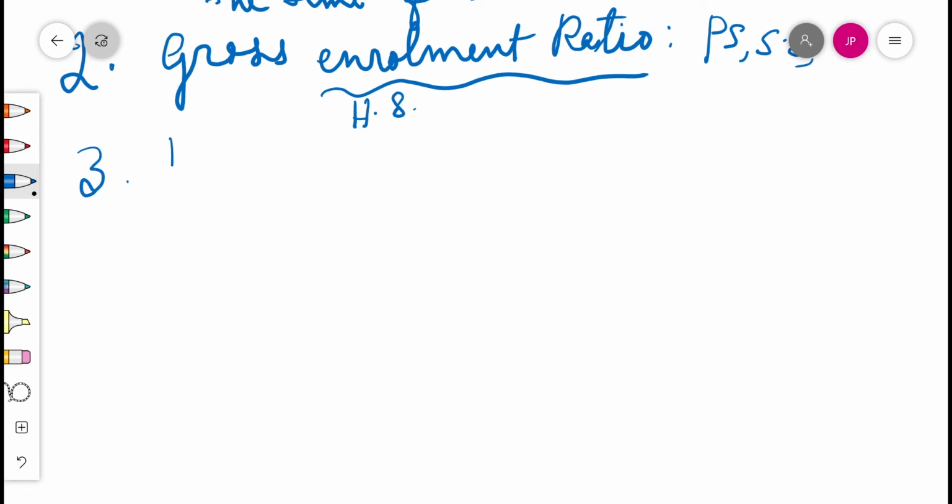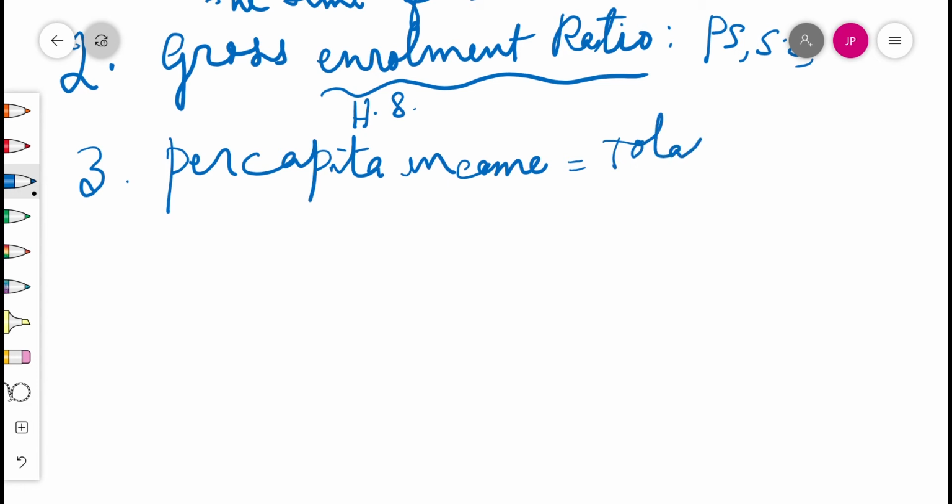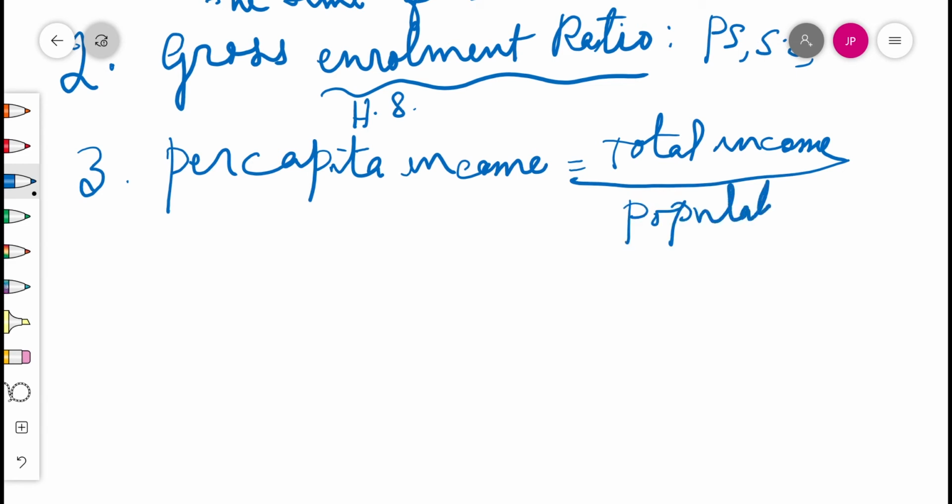Thirdly, the most important criterion, that is per capita income. We may get MCQ questions also. What is per capita income? Already learnt. That is equal to total income divided by, tell me, the population of the country in that year. Population of that country or state or region of that year.